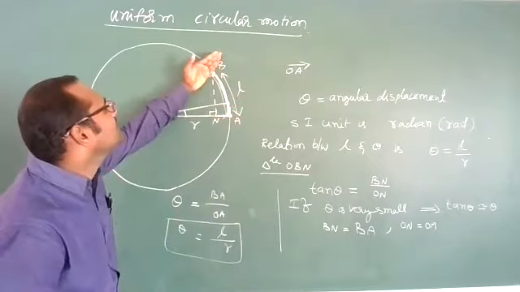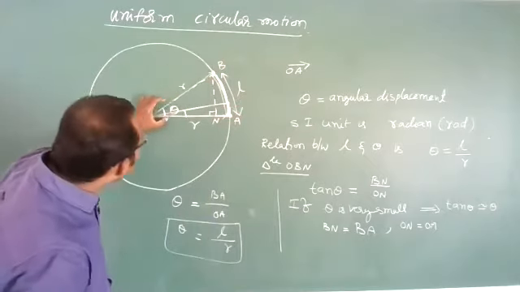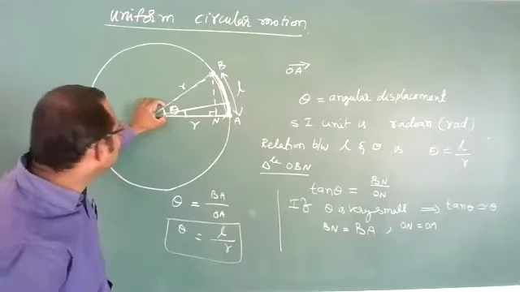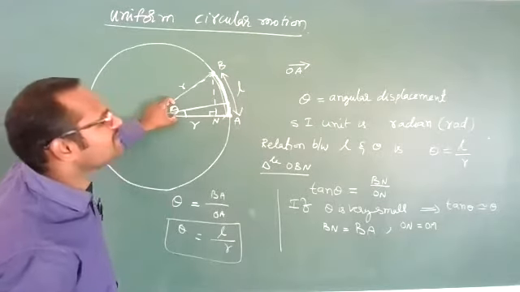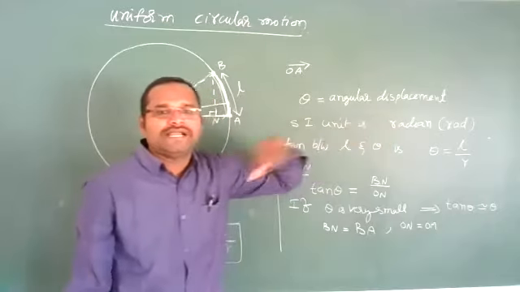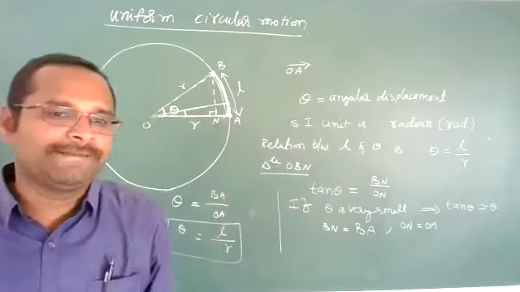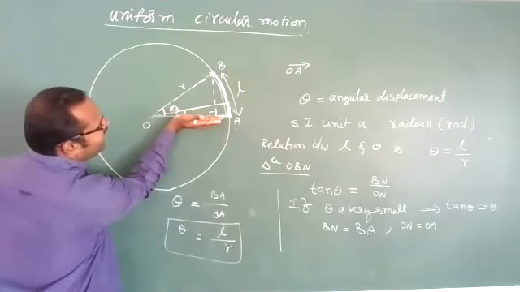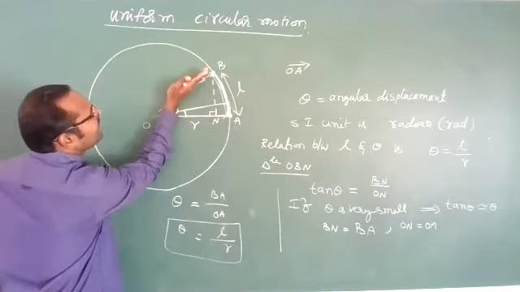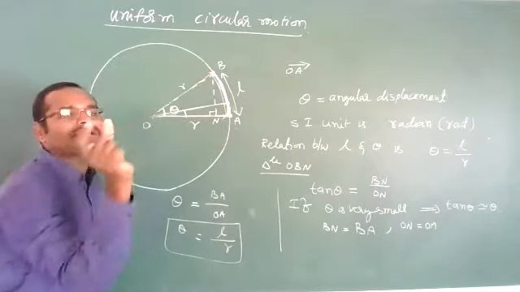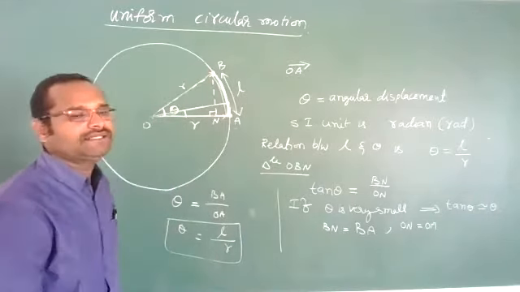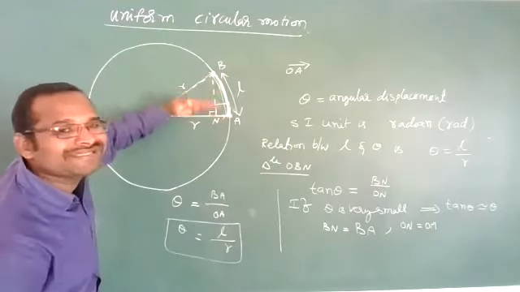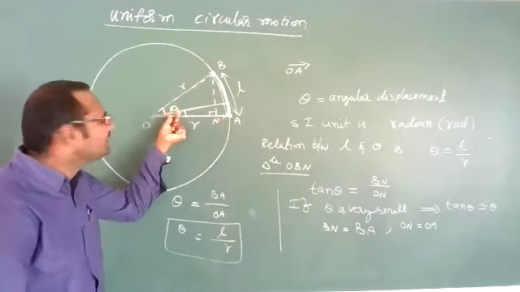So, when a particle is moving in a circular path with some velocity, it will cover some linear distance. At the same time, it will cover some angular displacement also. The SI unit of angular displacement is radian. Sometimes they will ask you to define angular displacement. The position vector OA has changed to position vector OB in a time interval t. The angle this position vector sweeps out is theta.